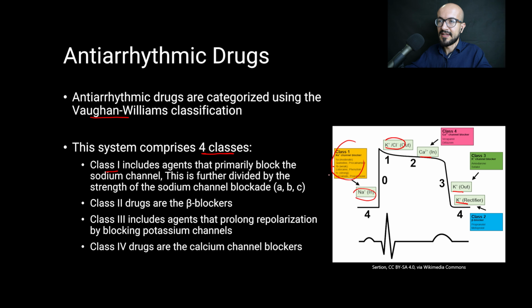And class 1C is a strong blockade of the sodium channels in medications such as flecainide and propafenone. Next, we have the class 2, which include the beta blockers such as propranolol, metoprolol, and so on. And then we have class 3, which include medications that prolong repolarization by blocking the potassium channels, such as you can see here.